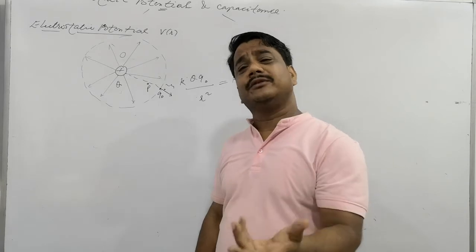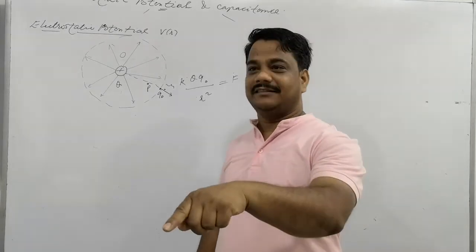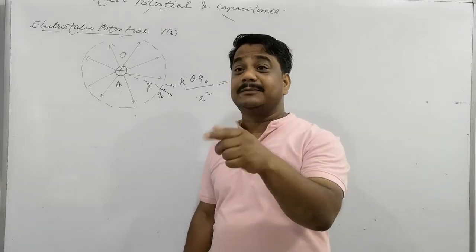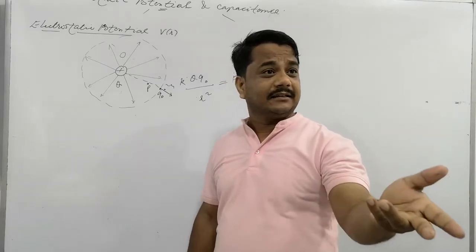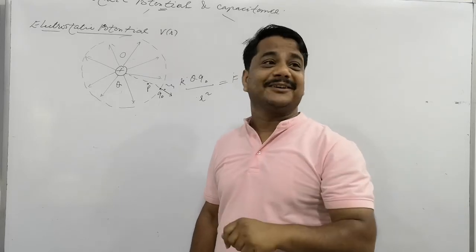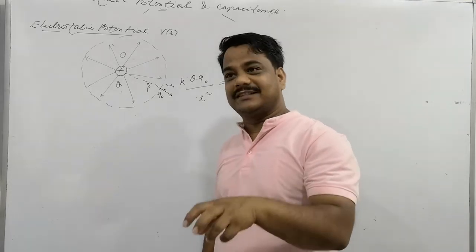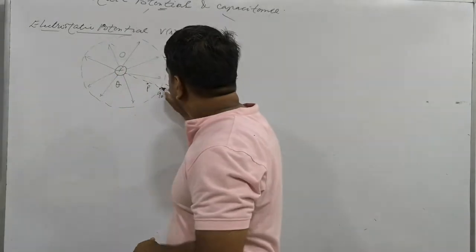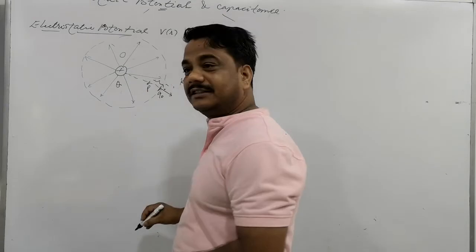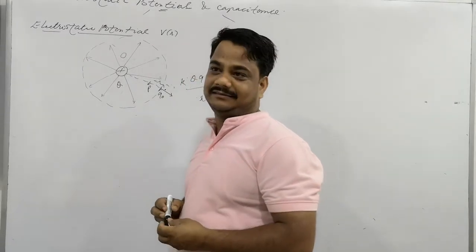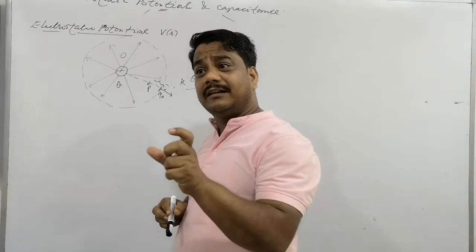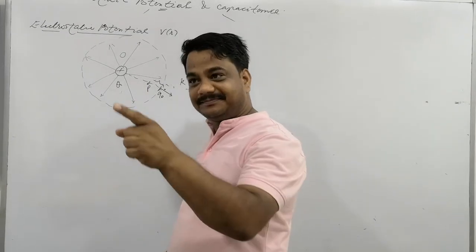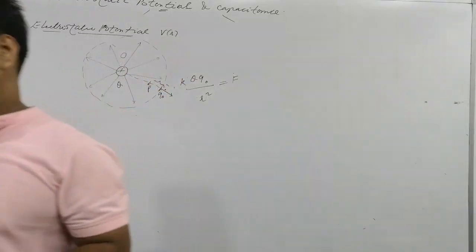So who is doing work does not matter. Work is to be done. Each statement, most of the time in the chapter, will be spoken in the passive: work is done. Right now, work is done, the effort is made here. From this point up to this point, the work will be done, and this work will be retained on this charge at this point as a potential. This is called potential. Is that clear?